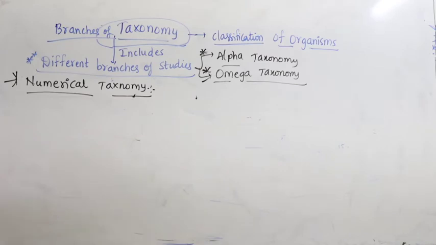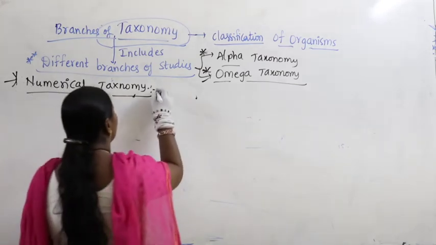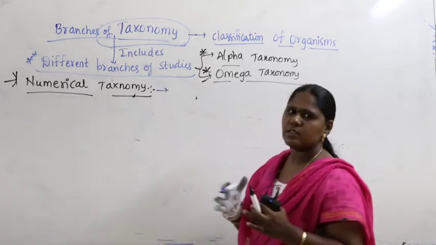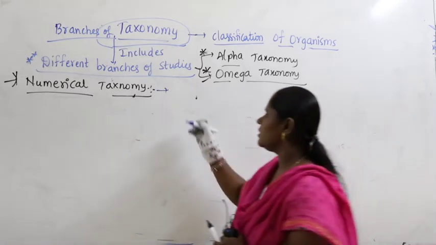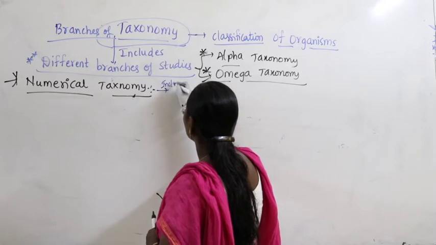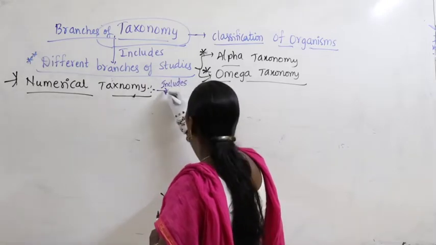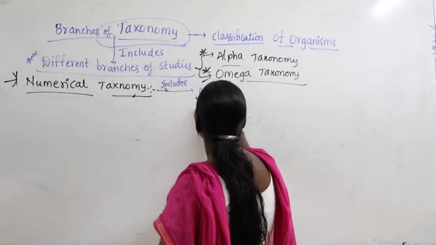When you take numerical taxonomy, it always includes mathematical methods.